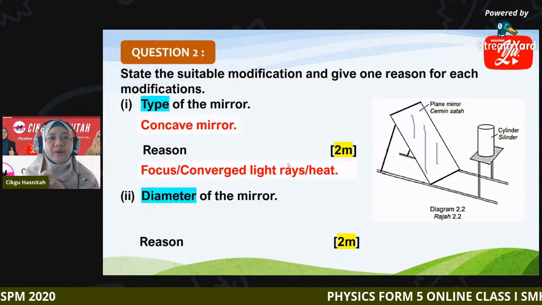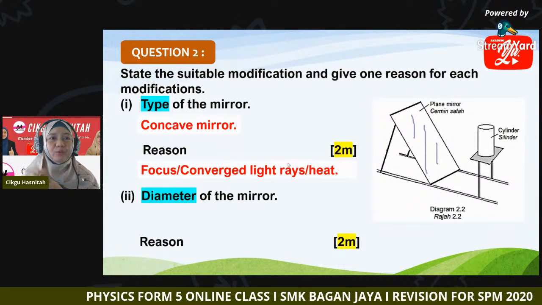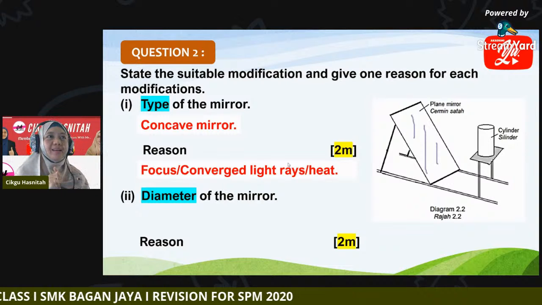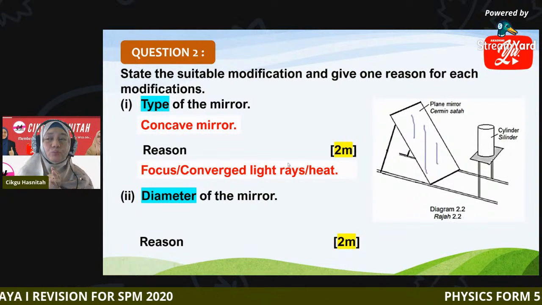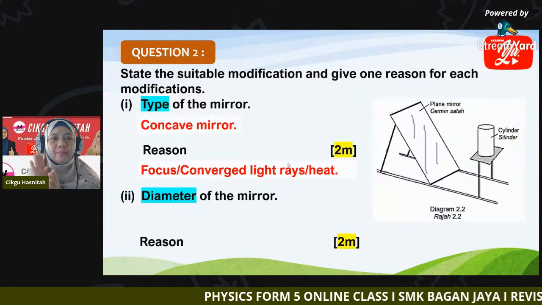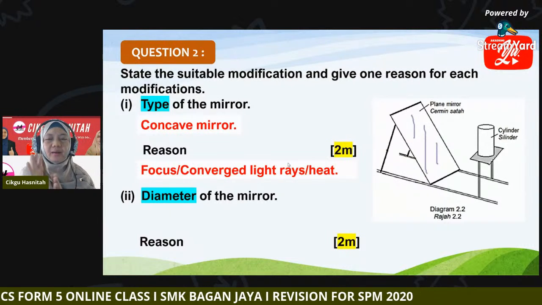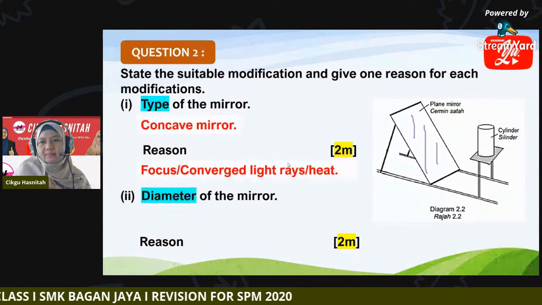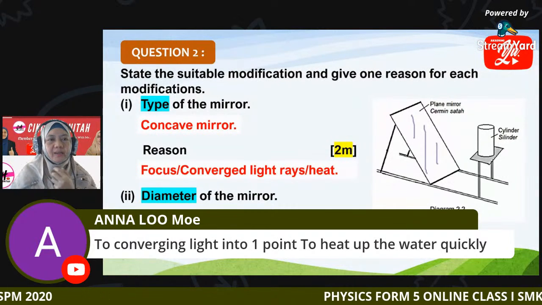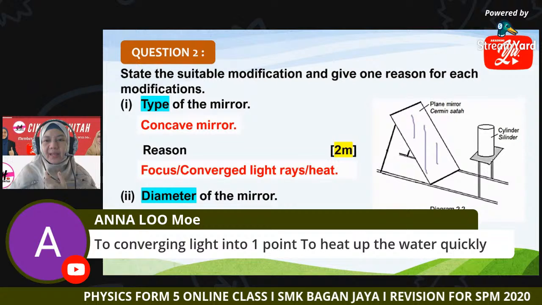What happens if you are using a convex mirror? With a convex mirror, the light will be diverged. So by that, we cannot heat up the water quickly. So the answer is concave mirror, to focus or to converge light rays or heat. Very good, Anna. I hope you're clear now why we choose concave mirror as a reflector.